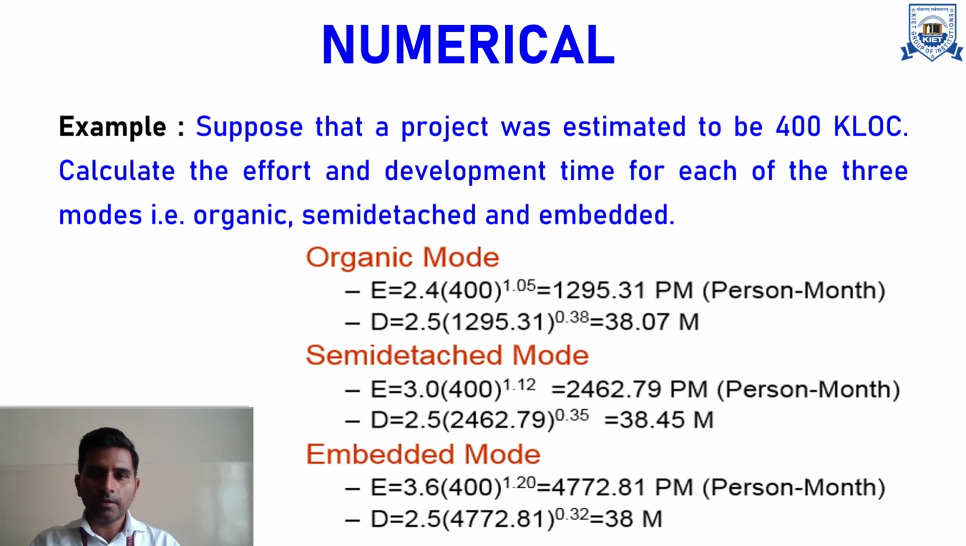So this basically also depends upon the size of your project and what type of constant parameters you are taking into consideration. So from this numerical example, it is depicting that embedded mode is taking more effort compared to organic mode and semi-detached mode. And why is this happening? This is happening because of what type of constant parameters you are taking into consideration.